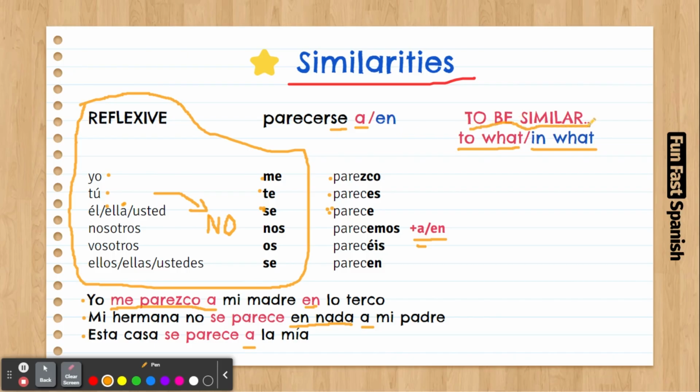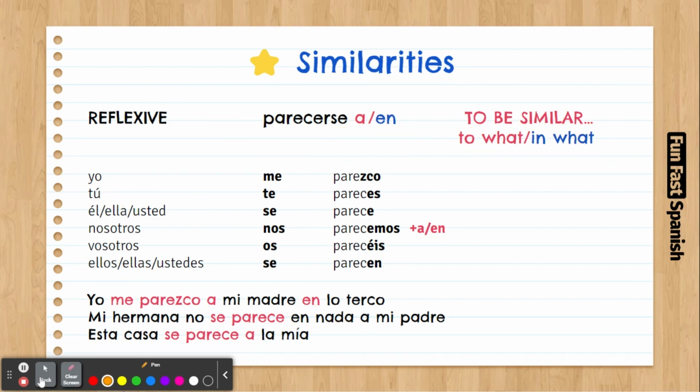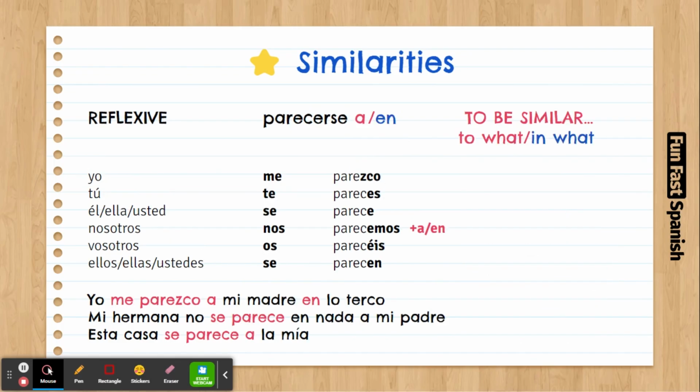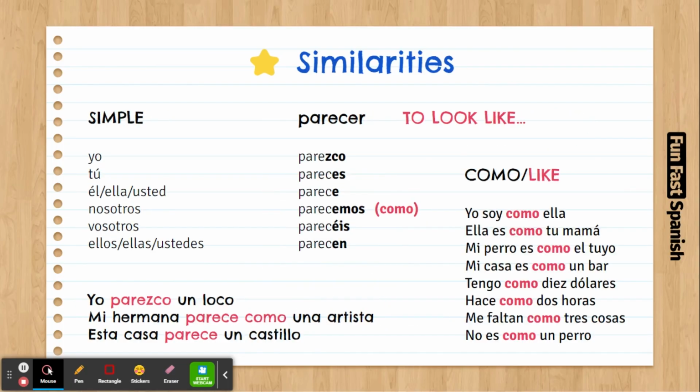Let's have a look at some other ways to express the similarities. So we have parecer, not reflexive. Here it was reflexive, parecerse, but here is just parecer. And here, parecer is more like to look like.